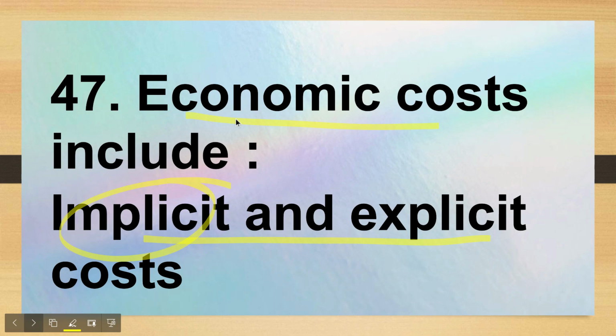If that capital was invested somewhere else, he would have got dividend on that, or if he was working somewhere else, he would have got that money, that is his opportunity cost. Those things form part of implicit cost and overall of the economic cost. And accounting cost only includes the explicit cost.